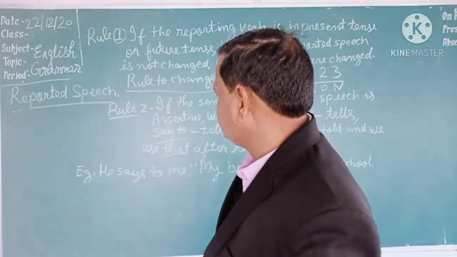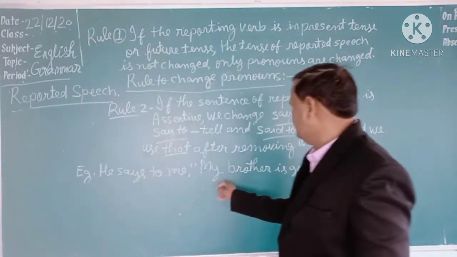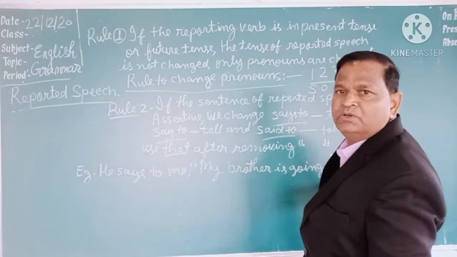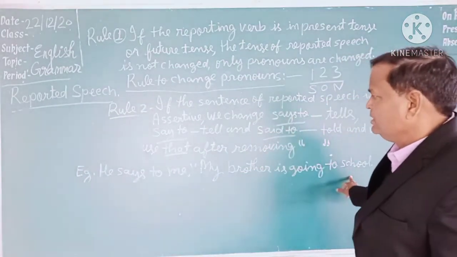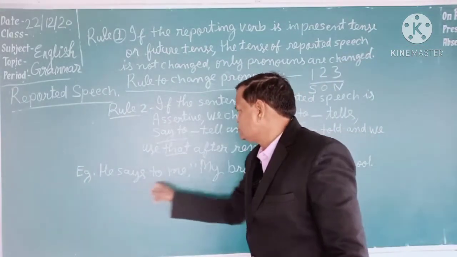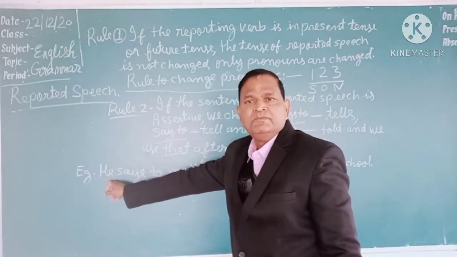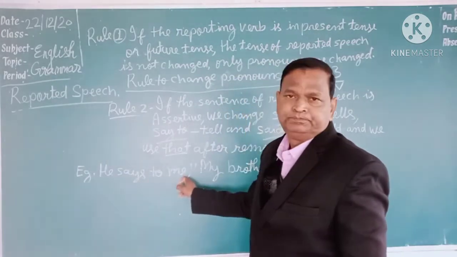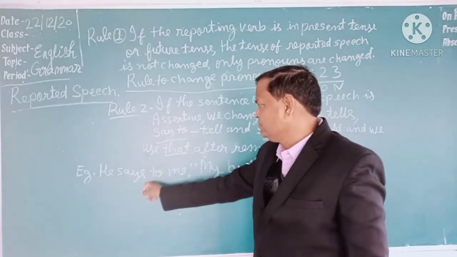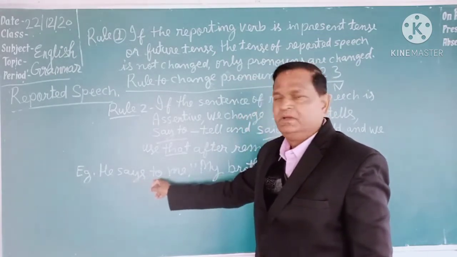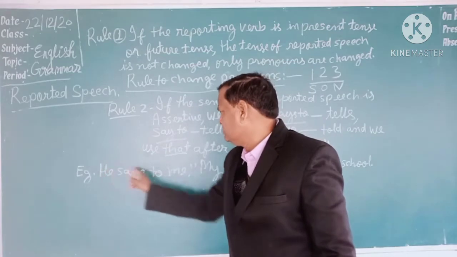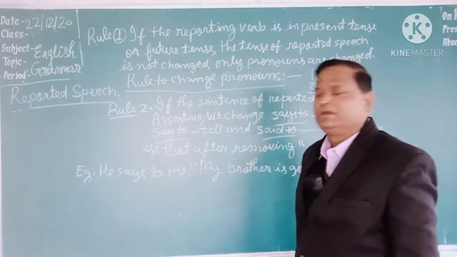Students, here one sentence I have written. He says to me, "My brother is going to school." If you see this sentence here, he says to me. The speaker is he. The reporter is he, and he says something to me. Me is object of reporting verb. Says is reporting verb. He is the subject of reporting verb, and me is the object of reporting verb.